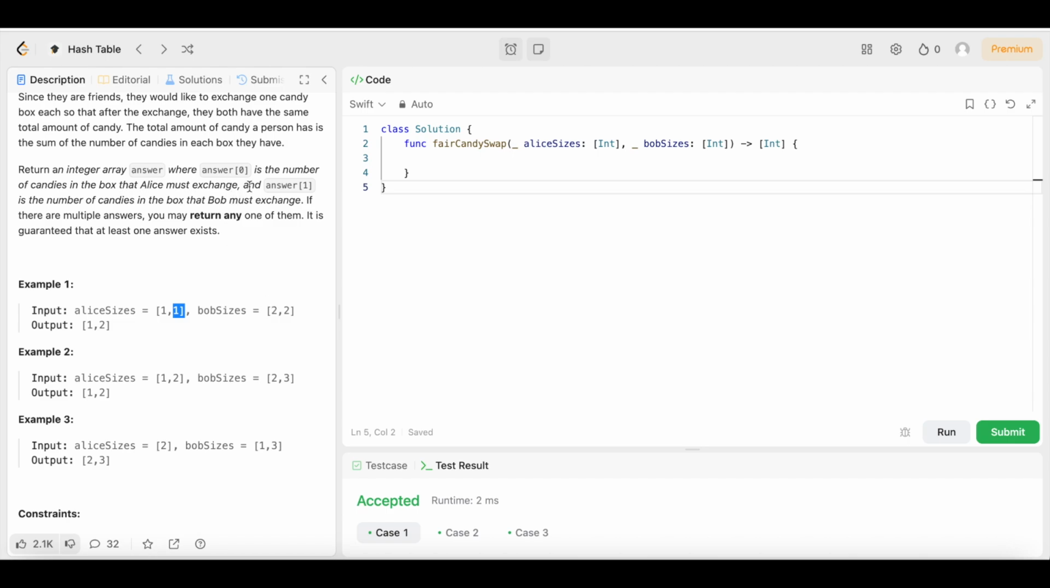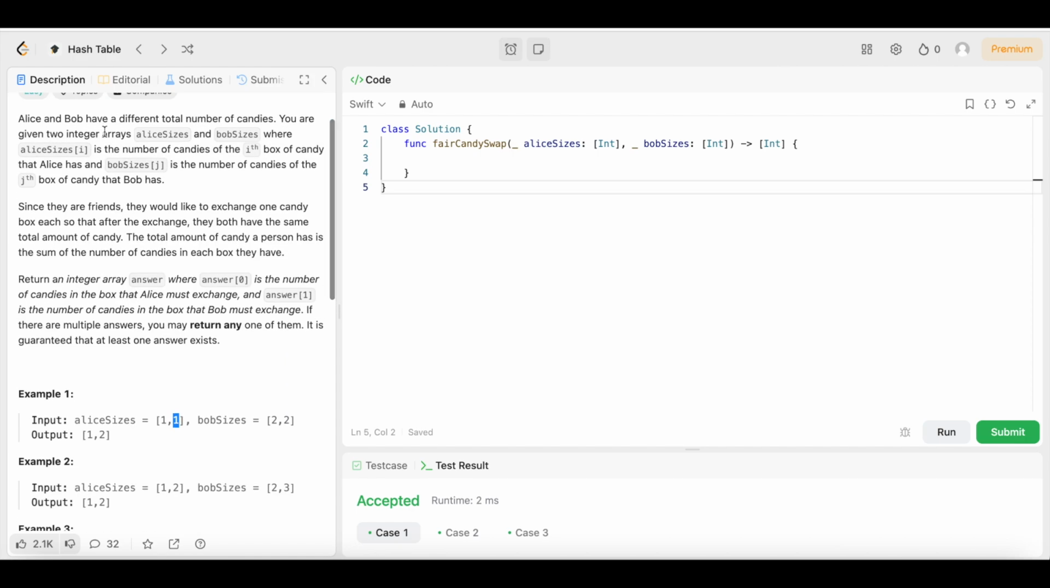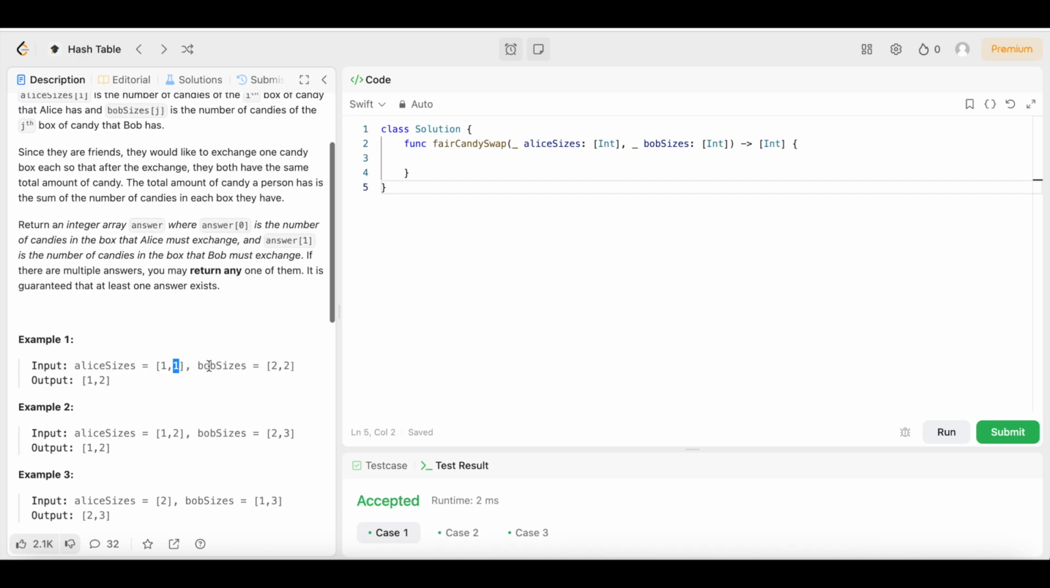Then it says answer index 1 is the number of candies in the box that Bob must exchange. So Bob has to take a 2 and give it to Alice, but we're just going to return it in the array. So we're going to put the box that Alice has to give Bob in this array, and we're going to put the box that Bob has to give Alice in this array, right? So that's why the answer is 1 and 2. They're swapping candies, fair candy swap. Fair exchange ain't no robbery. You know what they say.